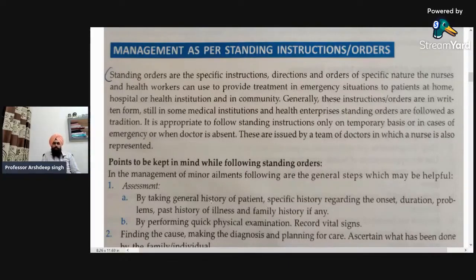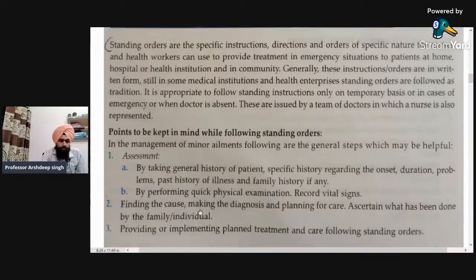Generally, these instructions and orders are in written form. Still, in some medical institutions and health enterprises, standing orders are followed as tradition. So mostly they are in written form. It is appropriate to follow standing instructions only on a temporary basis or in cases of emergency or when the doctor is absent. So mostly standing orders are used in situations when the doctor is not available. Okay. So that was about the standing orders.